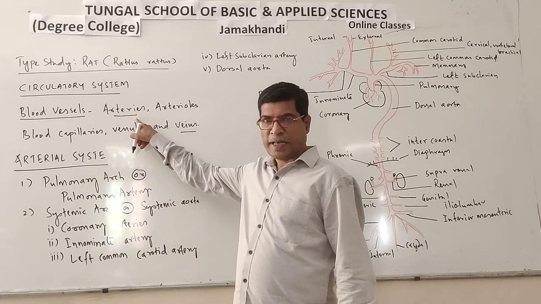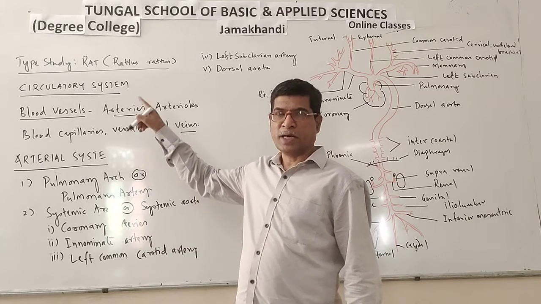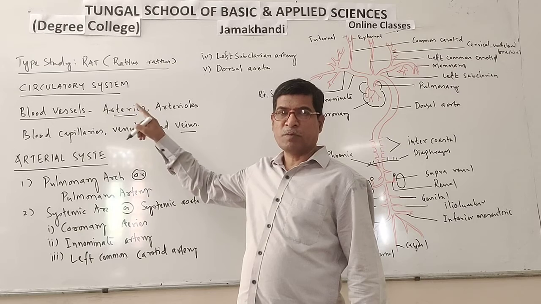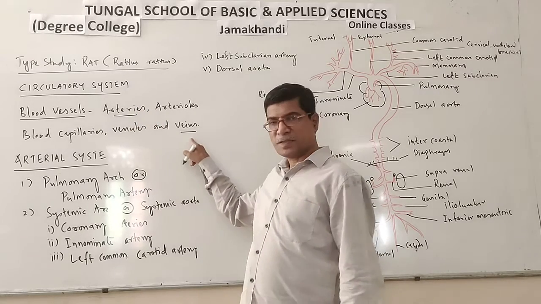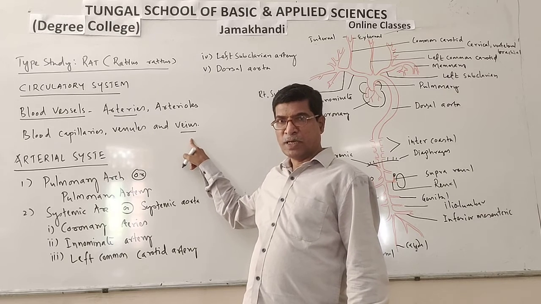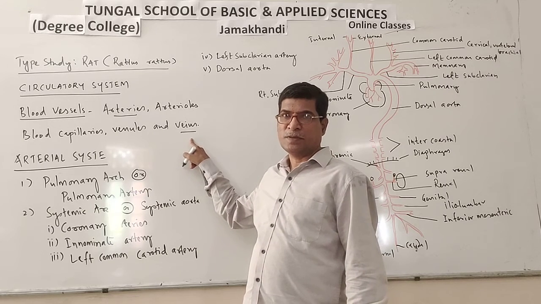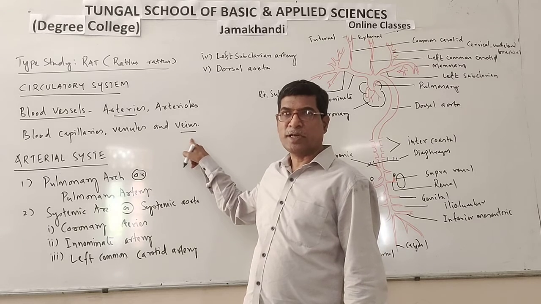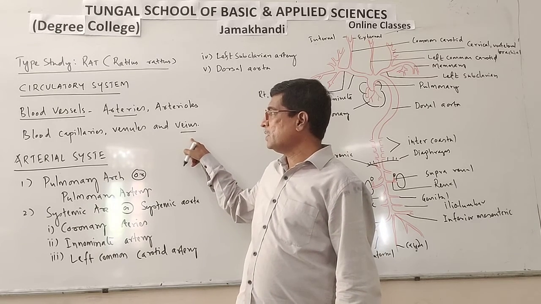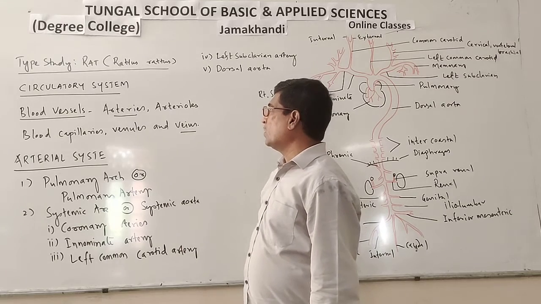Arteries carry blood away from the heart, and they supply oxygenated blood, whereas veins carry blood towards the heart. They usually carry deoxygenated, impure blood.